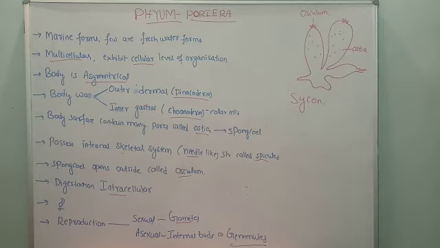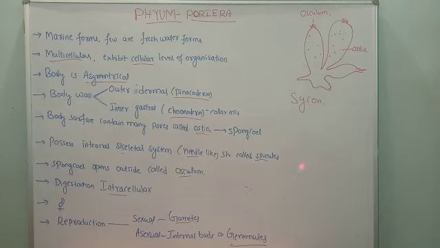Internally the body possesses many buds, and those are called gemmules. These gemmules germinate and give rise to a new sponge body. This is asexual reproduction by gemmule formation.